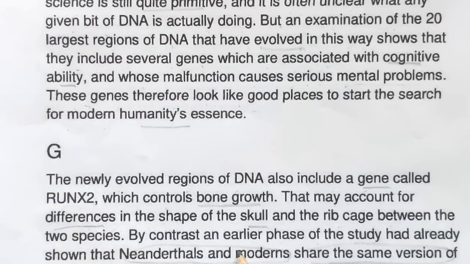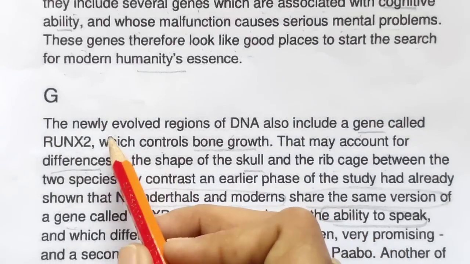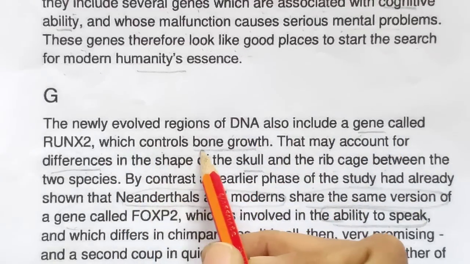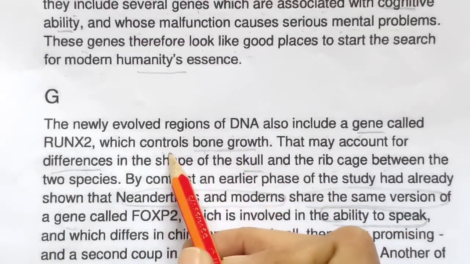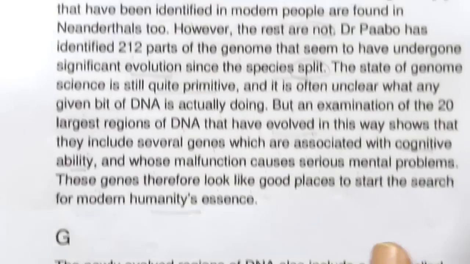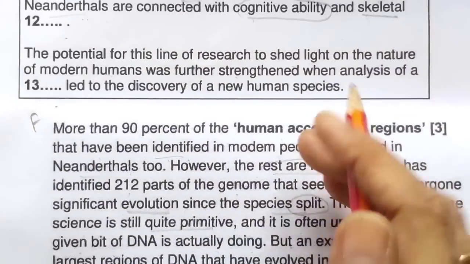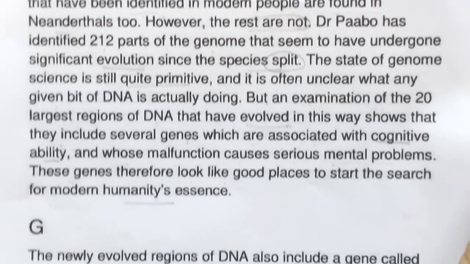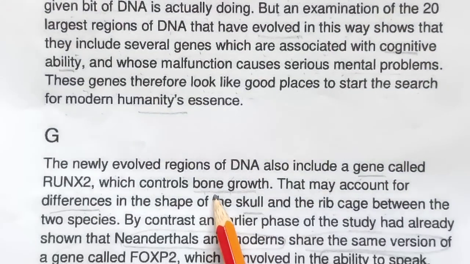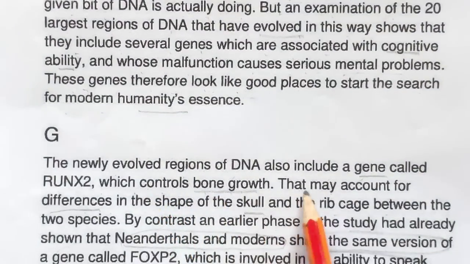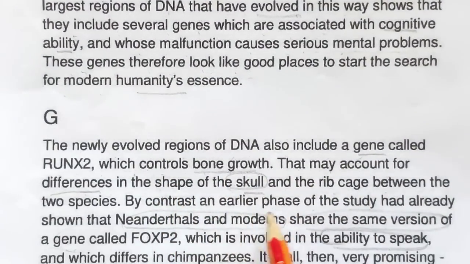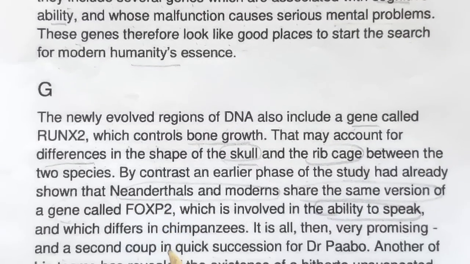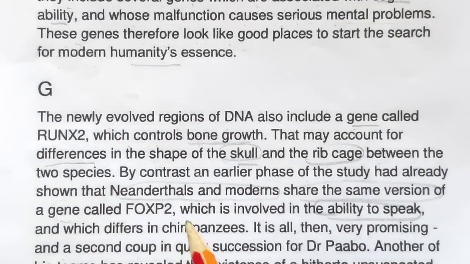Okay, coming to the next paragraph. The newly evolved regions of DNA also include a gene which controls bone growth. So let's read the question statement again. Connected with ability and skeleton. Okay, skeleton which controls the bone growth, that means skull is there, rib cage is also there, but where is the skeleton between the two?